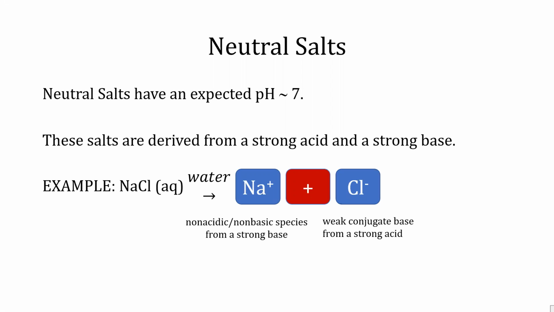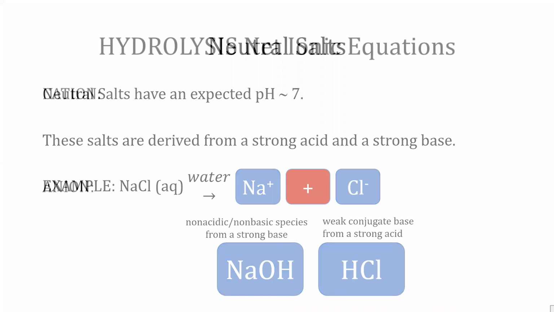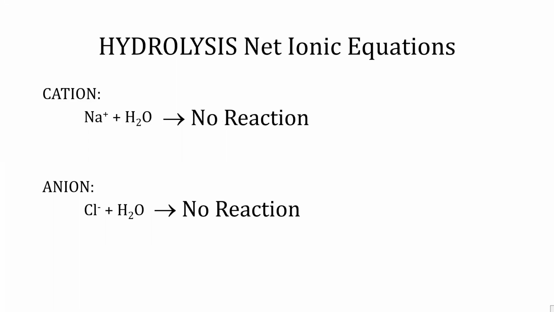The hydrolysis of each ion is as follows. When sodium ion reacts with water, it appears that sodium hydroxide and hydrogen ions are produced. When chloride ion reacts with water, it appears that hydrochloric acid and hydroxide ions are produced. The problem is that neither of these reactions will occur because the products will react with each other in reforming the original reactants, resulting in no reaction.